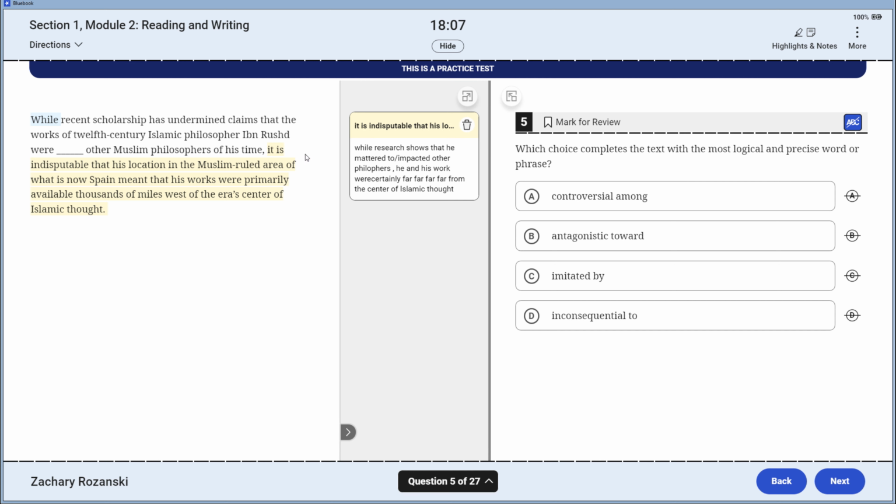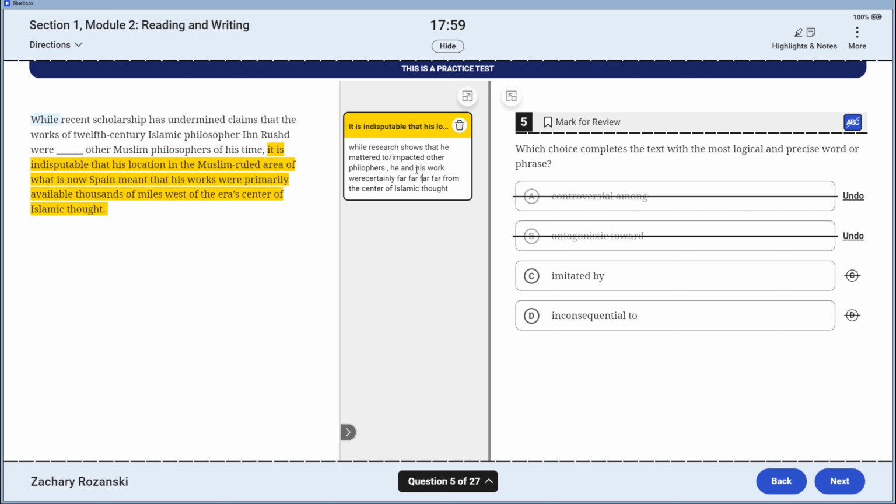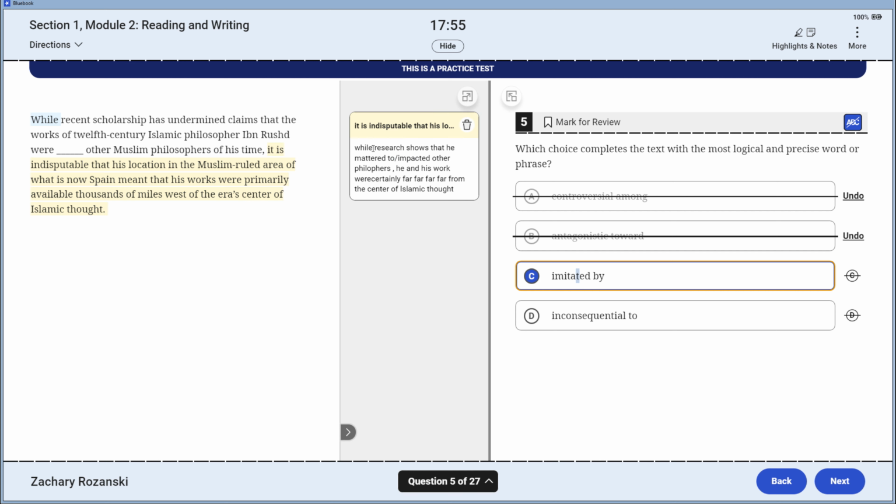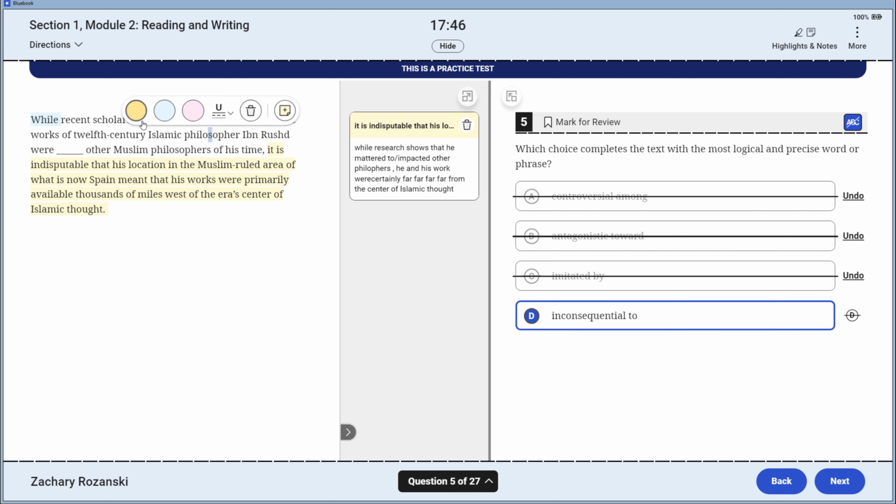undermine of the claim. So controversial, impacted, antagonistic, both of these are going to fall. Antagonistic towards, that's not what we're saying. He was far away. I want impacted or mattered. Imitated would be if I forget to invert it, while inconsequential. So he did have a consequence on, he did impact other ones. We're inverting it because of the undermining claims here. Then I plug that all back in and I land on inconsequential.